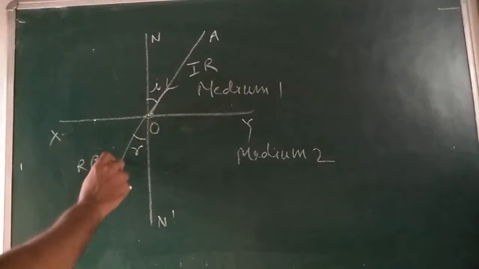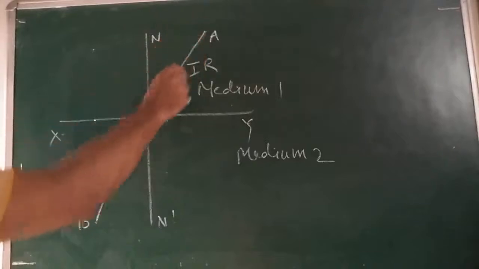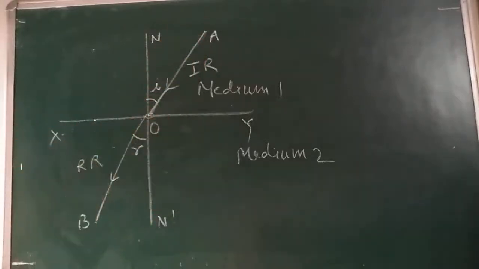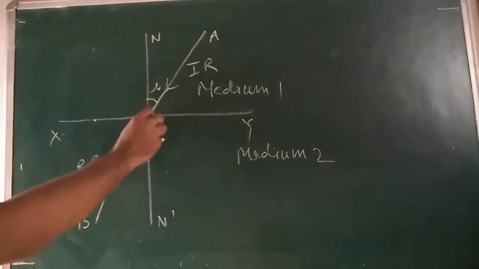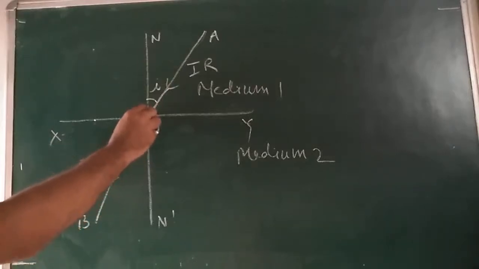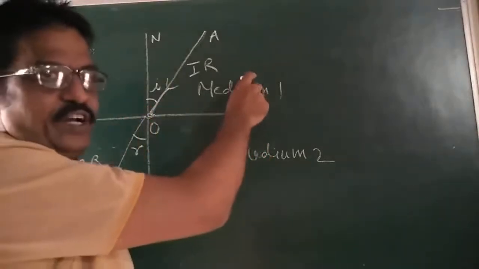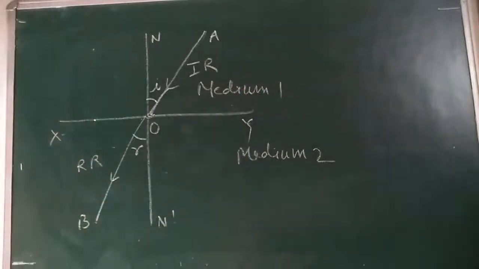In medium 2 the ray travels along OB, which is not in line with AO. It is not in a straight line, it is just bent. So this change in the path, or bending of light, occurs at the point O. The light is refracted at this point O when it goes from medium 1 to medium 2. You can see and draw the diagram.